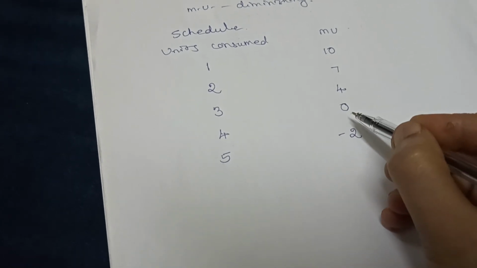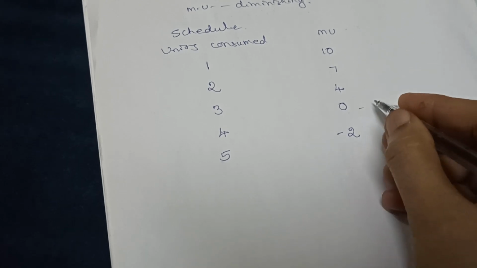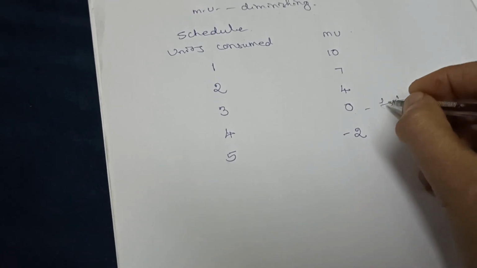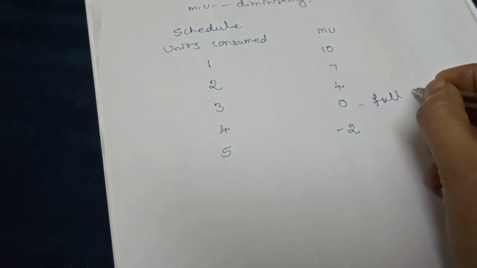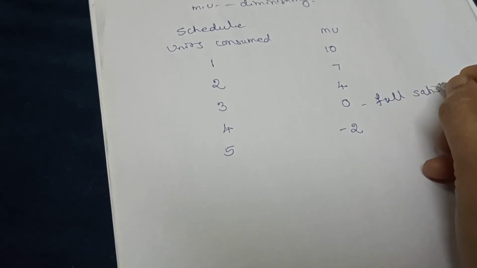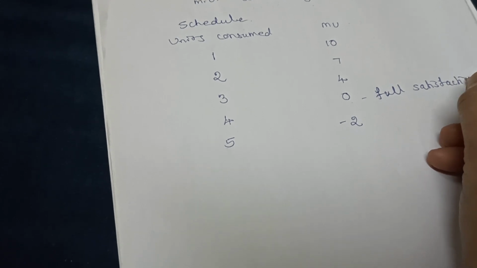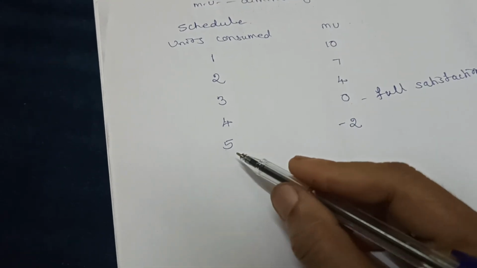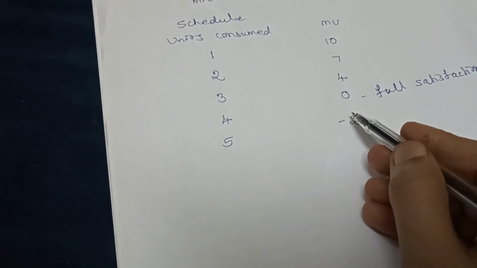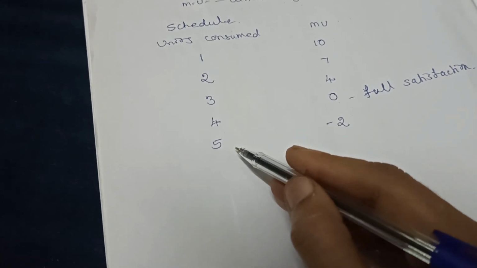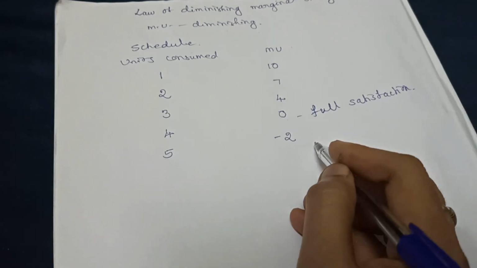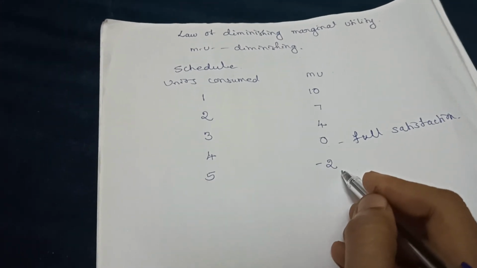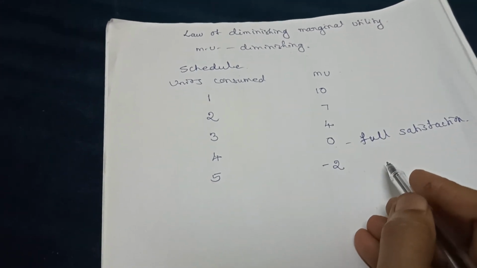It means it is a stage of full satisfaction. His want is fully satisfied. And after the stage of full satisfaction, if he consumes more, then he gets negative utility. This negative utility occurs due to excess consumption.